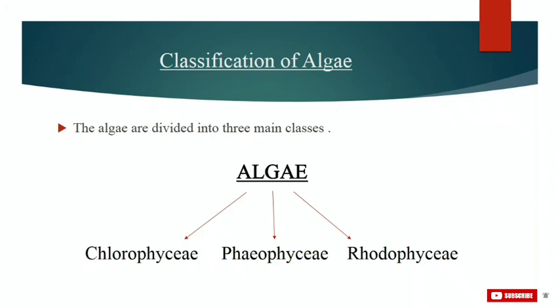Conducting tubes, also called trumpet hyphae, are present in larger brown algae or kelps, the largest algae, and they help in conduction of food materials. Then photosynthetic pigments and color: these include chlorophyll a, c, and carotenoids. They range in color from green to various shades of brown depending upon the amount of the xanthophyll pigment fucoxanthin present in them. Then their food reserve remains in the form of complex carbohydrates such as laminarin or mannitol.